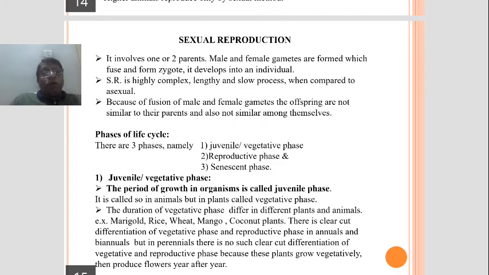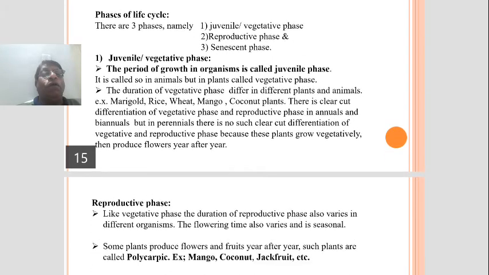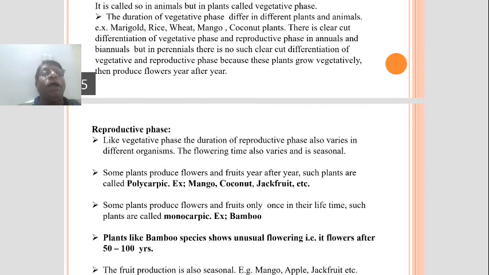So both vegetative phase and reproductive phase are there in 1 year. That is why it is very difficult to distinguish the vegetative phase and the reproductive phase in perennials, because they flower year after year. So that is what we call juvenile period or vegetative period.